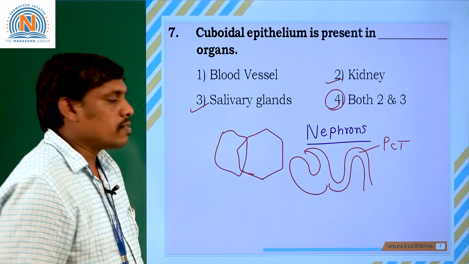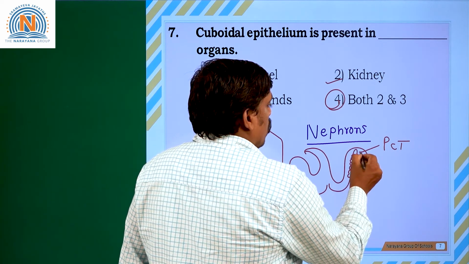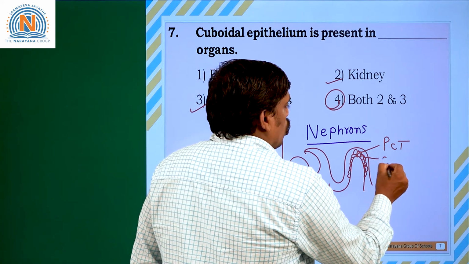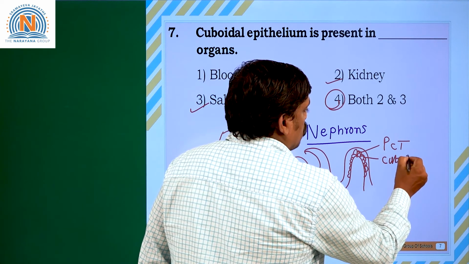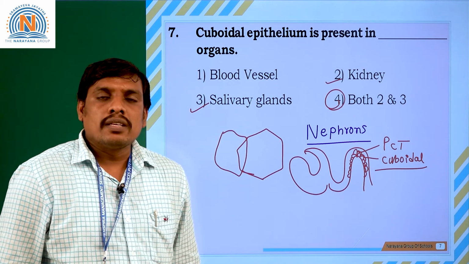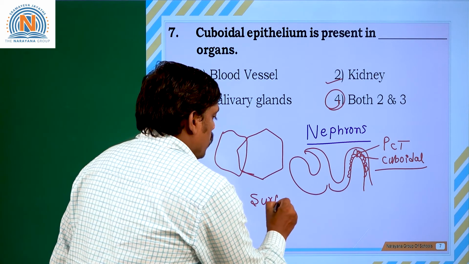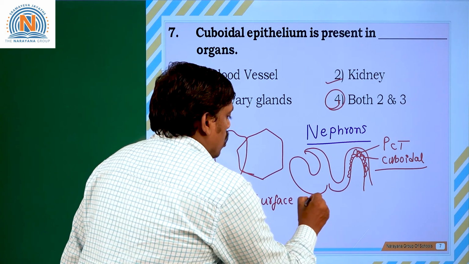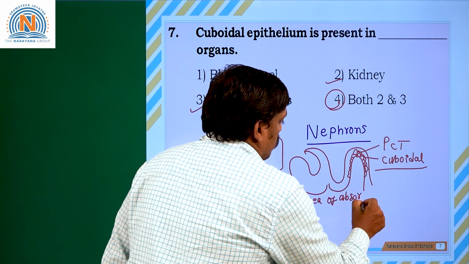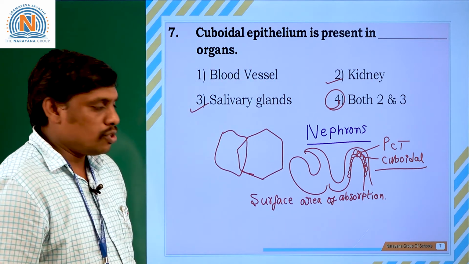In this proximal convoluted tubule, you can see a specialized tissue having cube-shaped cells, called cuboidal epithelial tissue. What is the function of cuboidal epithelial tissue? Cuboidal epithelial tissue increases the surface area of absorption. The surface area of absorption is increased by the cuboidal epithelium present in the proximal convoluted tubule.